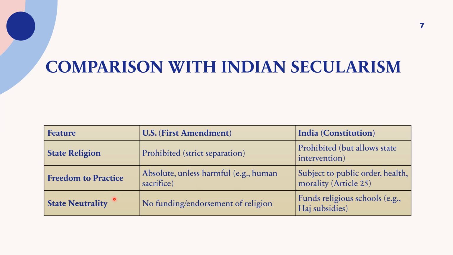On state neutrality, the US is not funding any sort of religion, while in India we can see that there is an intervention. We fund religious schools. Why? In order to protect their rights. Generally we fund minority religious schools. We are funding those schools also which don't have a sufficient amount of money, because as per Articles 25 to 28 we have to protect their religious rights also.